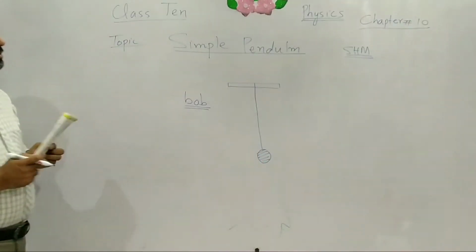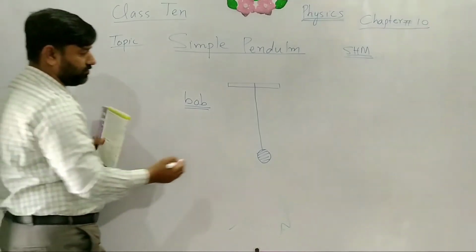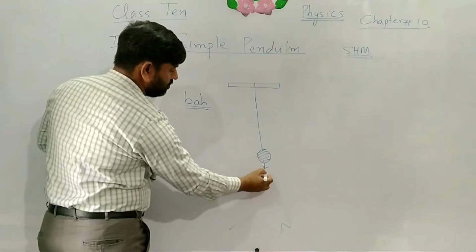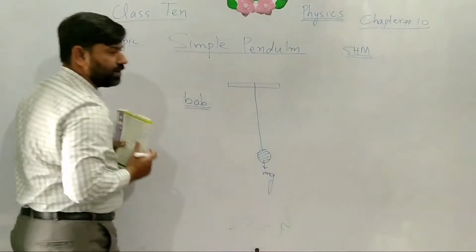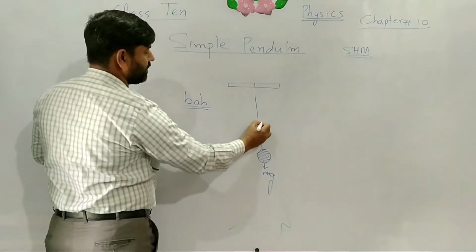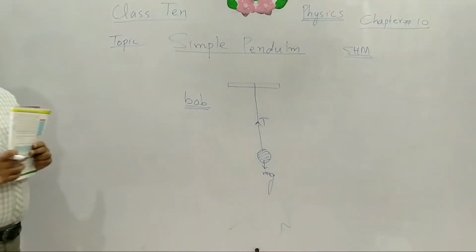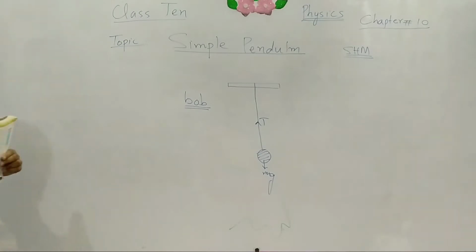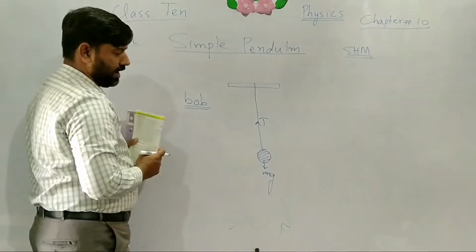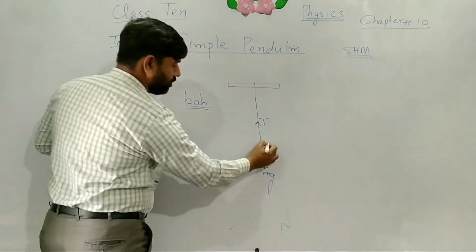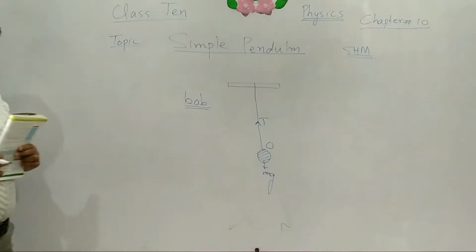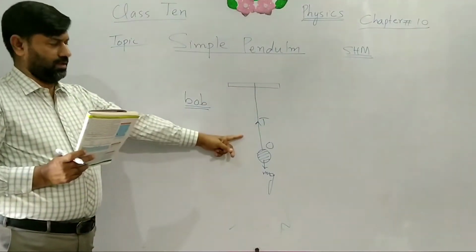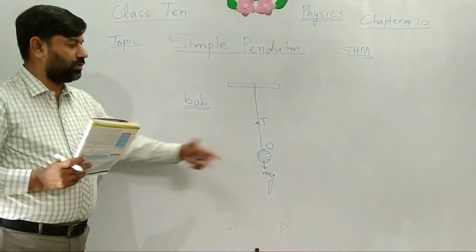In this position, the ball is at X and its weight W, equal to mg, is moving downward and tension in the string T is moving upward. This is the simple pendulum. In this state, the ball is at rest at the equilibrium position O, and there is no net force acting on the ball; the force is equal to 0.